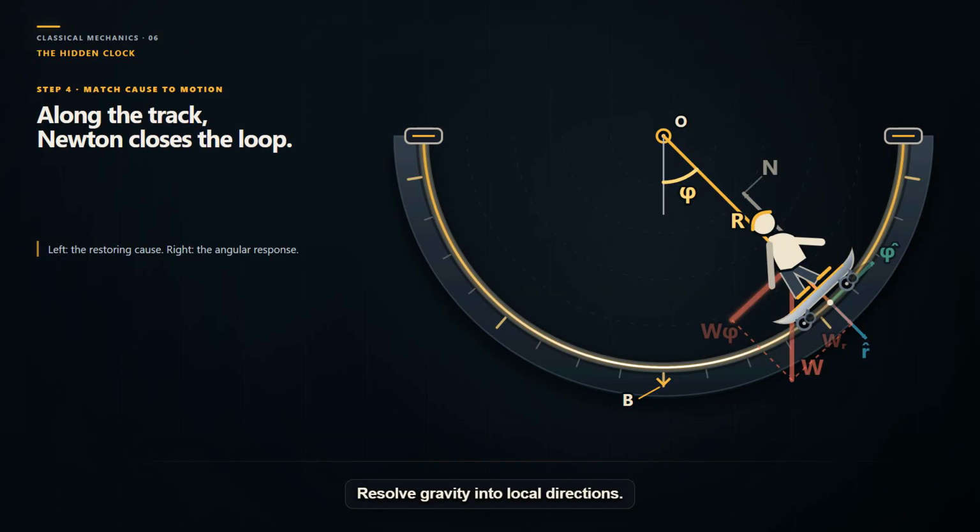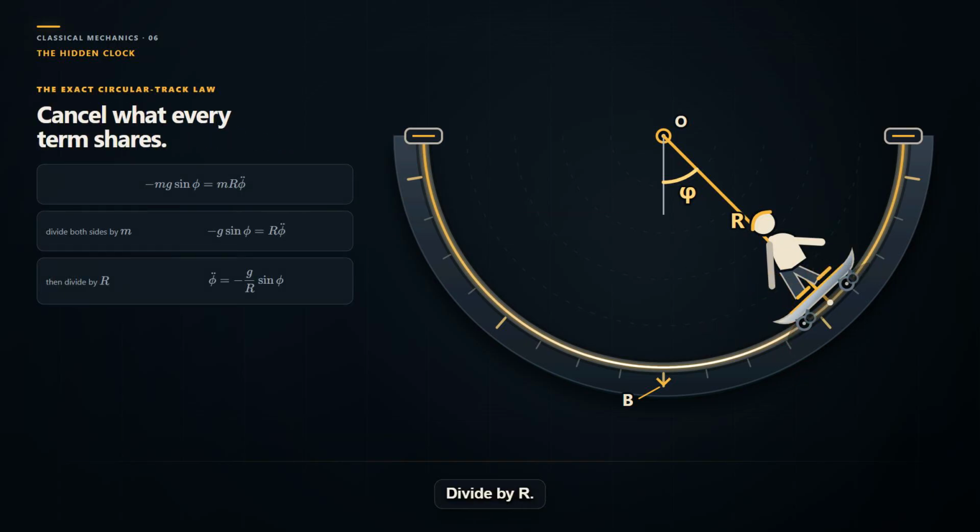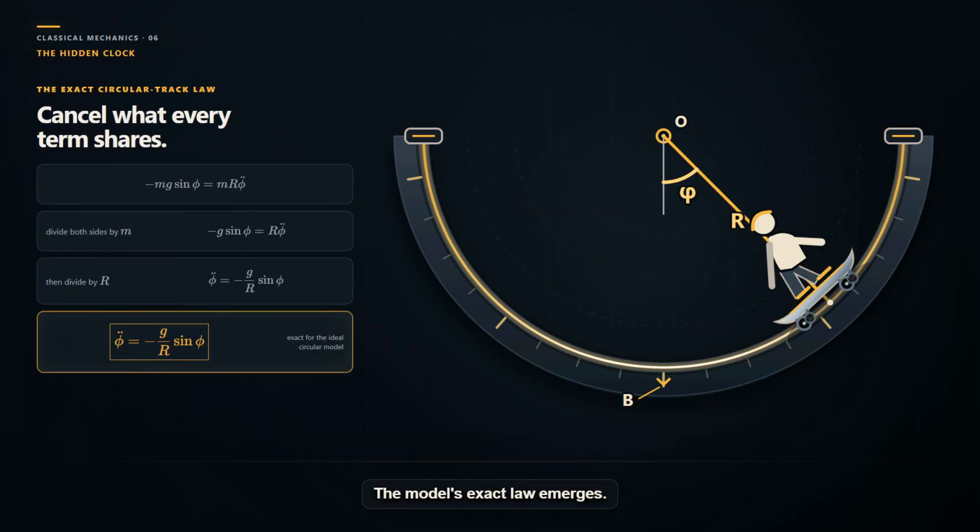Resolve gravity into local directions. Its outward radial piece opposes the inward normal force in the contact balance. Gravity along the track is minus mg sine phi, pointing home. Match that to mass times r phi double dot. Mass cancels. Divide by r. The model's exact law emerges.